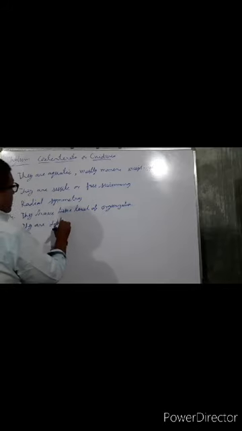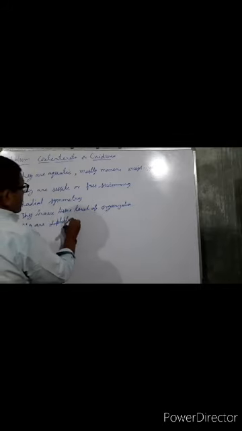And fifth, they are diploblastic, which means the body consists of two layers. Diplo means two.